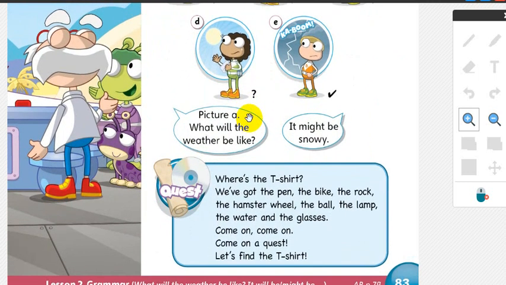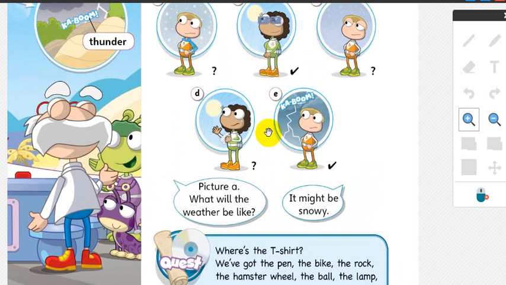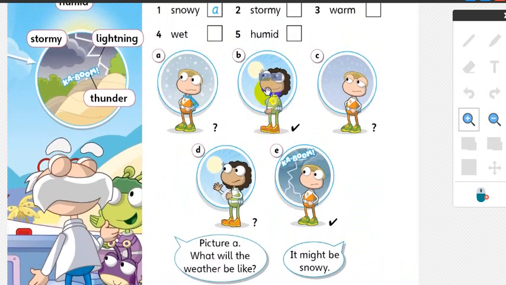And here with a friend, with one of your friends, with your cousin, with your brother, you can ask about the pictures like this. Picture A, what will the weather be like? Might be snowy. For example, picture B, what will the weather be like tomorrow? Look at this tick. It will be warm. Look at the question mark. I don't know. What will the weather be like tomorrow? It might be rainy. Here, it might be humid.